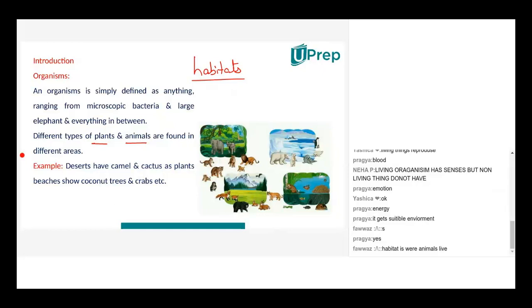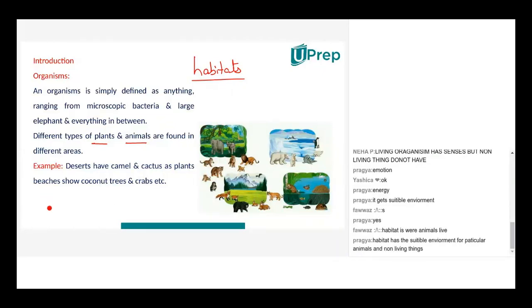Right, Fawaz? So basically habitat is where the animals live. A habitat has a suitable environment for particular animals and non-living things. So a habitat will have both living things as well as non-living things. It will have both. That is known as a habitat, right? For example, just look at this picture here.